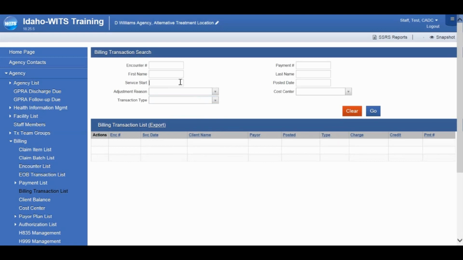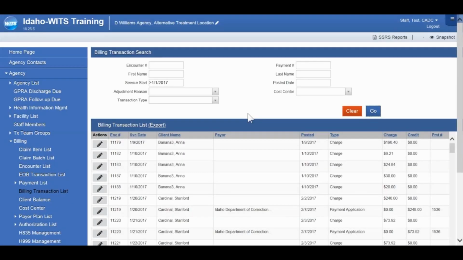What we'll do today is enter a service start date here, and we'll use that operator of greater than. Click Go to display the results. They'll show in that table below. So the benefit here is that we see all charges as well as subsequent payments for those items that have been paid.